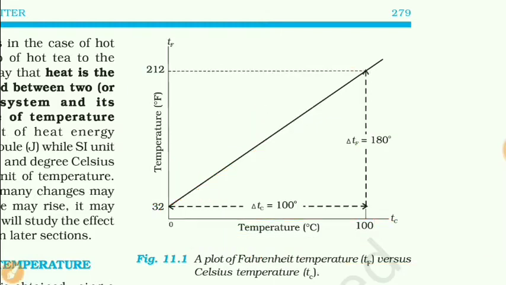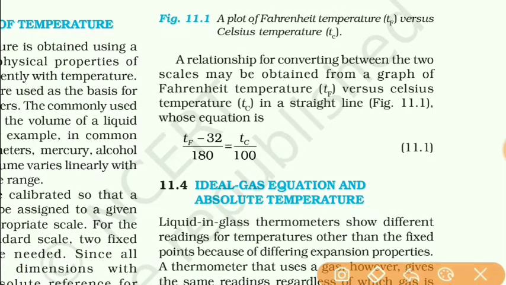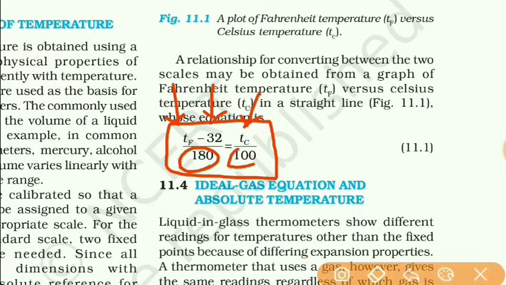Now students, if we want to convert the temperature from Celsius to Fahrenheit or from Fahrenheit to Celsius, then this relation is used: (Tf minus 32) upon 180 is equal to Tc upon 100. Here Tf is the temperature in the Fahrenheit scale, and Tc is the temperature in the Celsius scale.